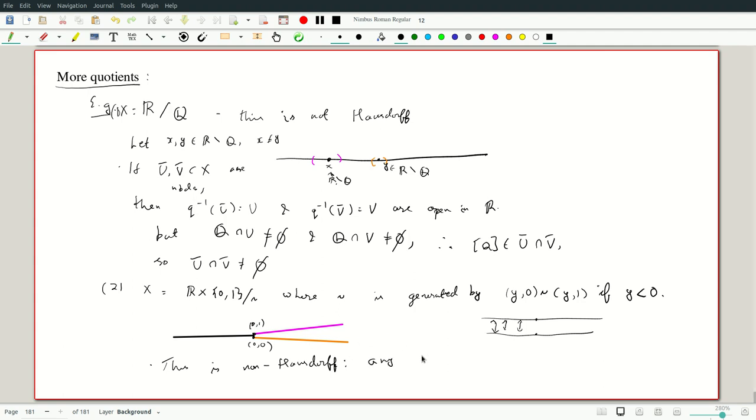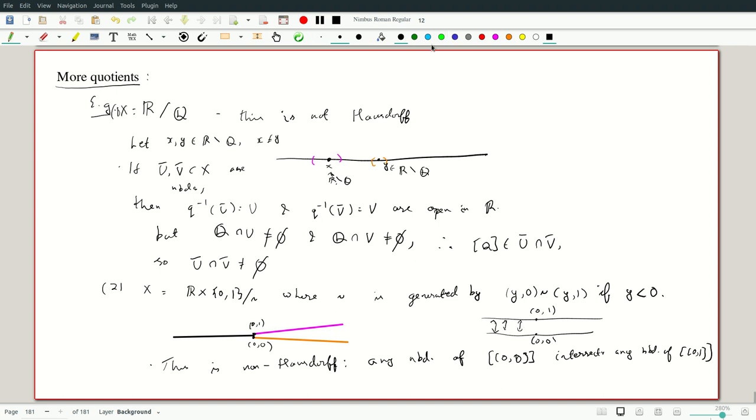Any neighborhood of (0, 0), strictly speaking its equivalence class, intersects any neighborhood of (0, 1). But what are these neighborhoods? They are sets whose inverse image is open.